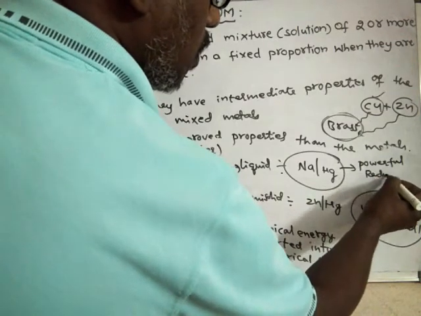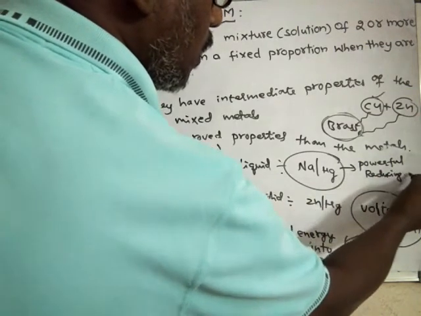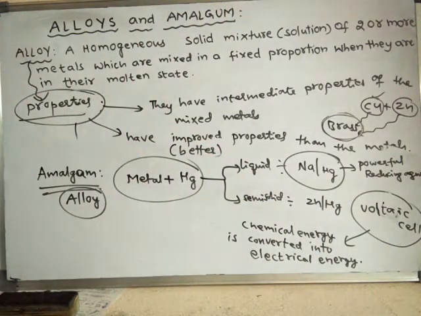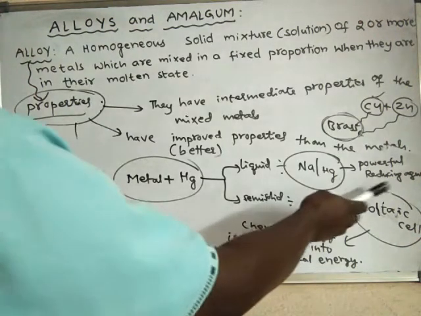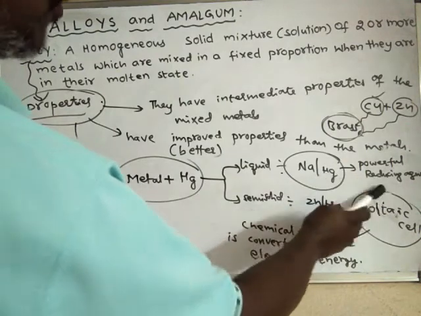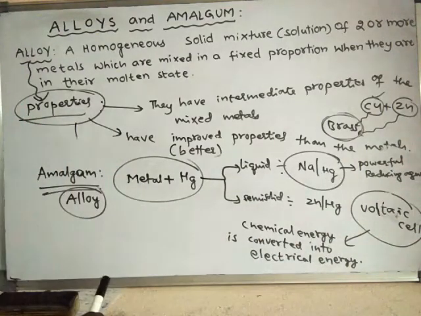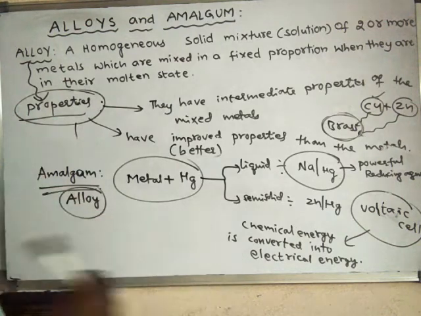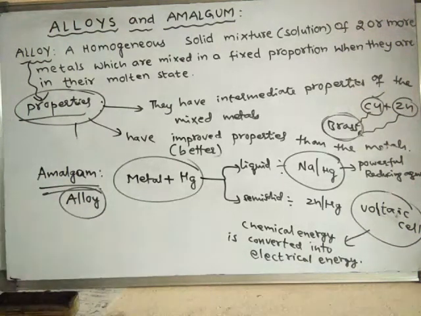That means it can remove hydrogen from even water. Here zinc amalgam is used in voltaic cells, etc. So these are some points about amalgam.